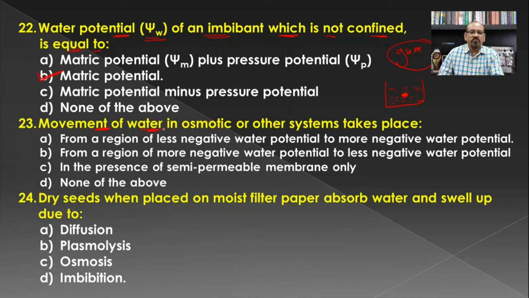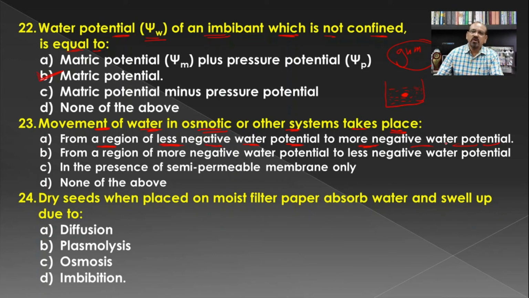The movement of water in osmotic or other systems takes place. If you see the movement of water in osmotic or other systems that we have seen earlier, it is from a region of less negative water potential to more negative water potential, because when we are talking about water potential, for pure water it is always 0, and when we add solids to it, it becomes negative.